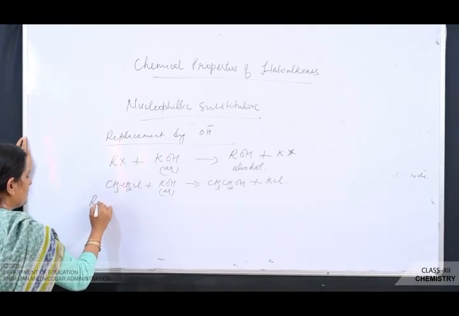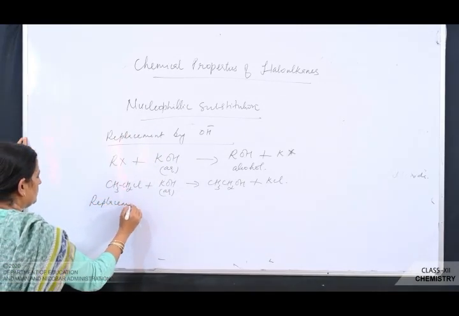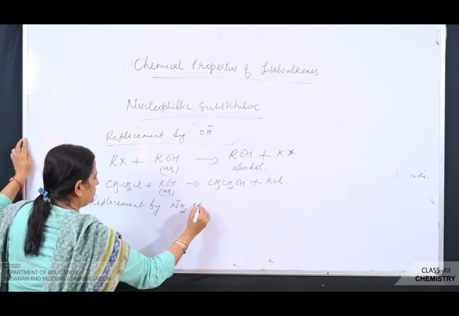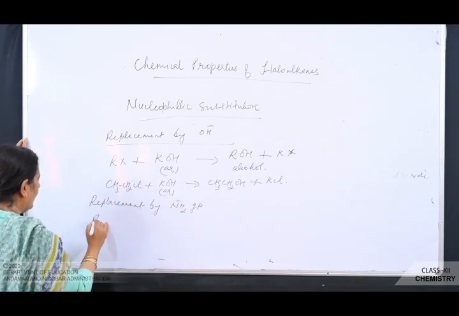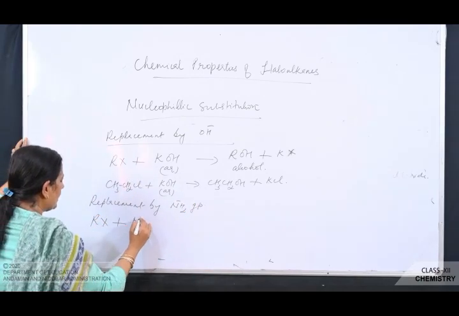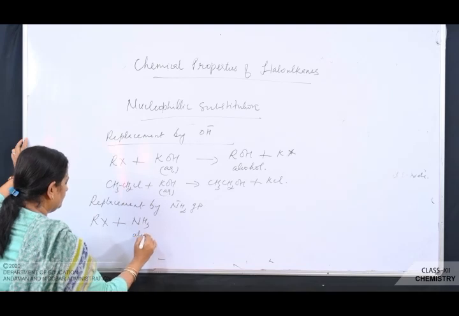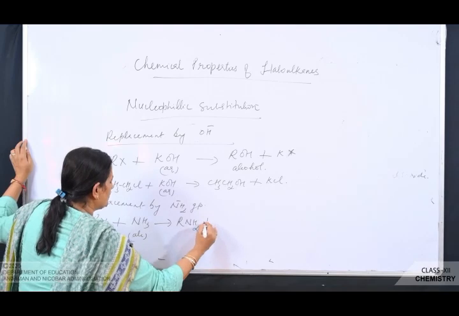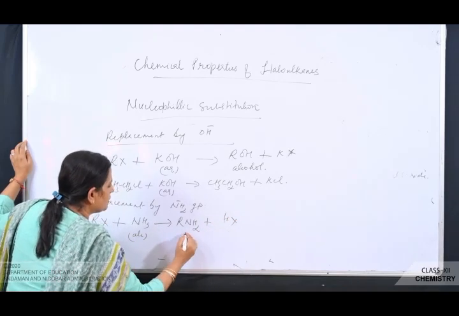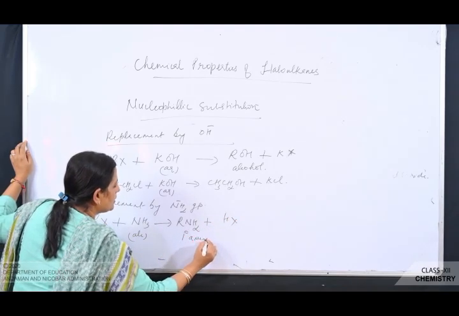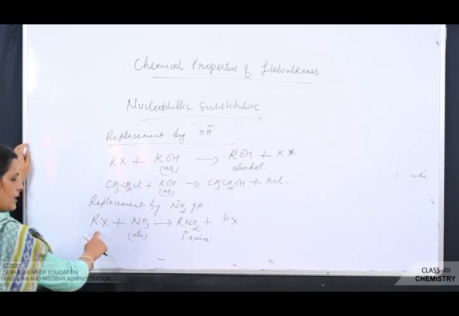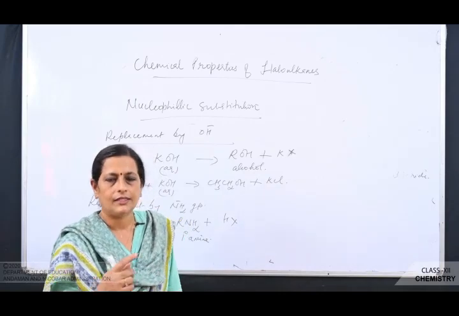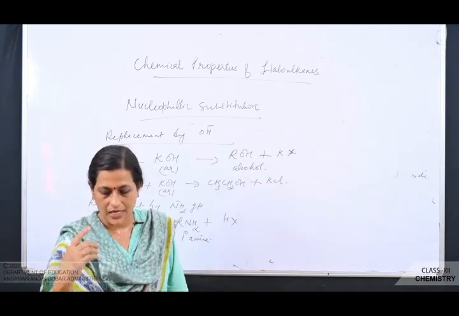Next is replacement by NH2 minus group. Now see here, a haloalkane when treated with alcoholic ammonia, you get RNH2 plus HX. This is which amine? It's a primary amine. Actually the reaction doesn't stop here. If ammonia is in excess, it stops only after the formation of quaternary ammonium salt. That we'll discuss in the last chapter, that is in amines.